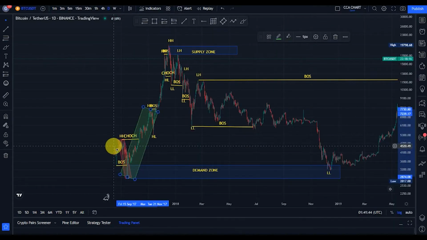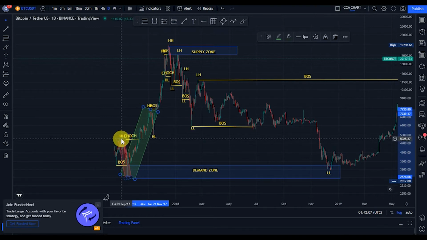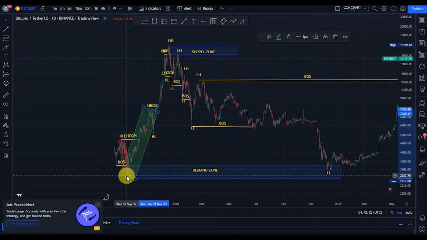Bitcoin was launched on the Binance exchange around August 2017. It was launched at the price of $4,471. The first break of structure we saw was a break of structure to the downside. The bears took price from 5,000, broke structure to the downside, and took it back to about $2,917. And guys, remember, after every break of structure, we should expect a pullback. And sure, we got the pullback. Bulls came into the market, took price from that 2,900 to about 7,700, breaking structure to the upside.